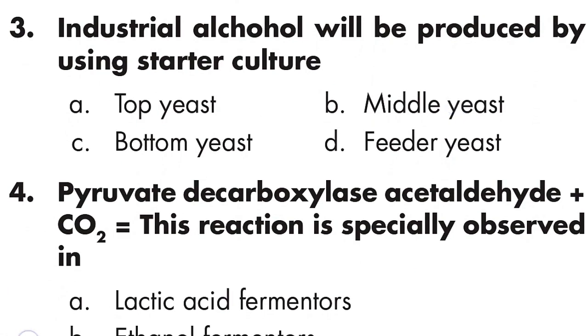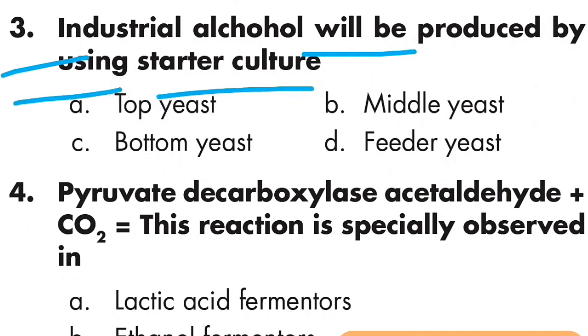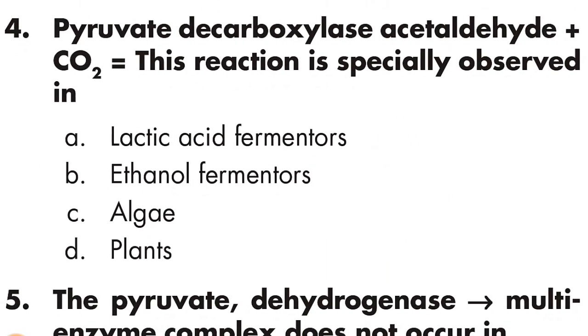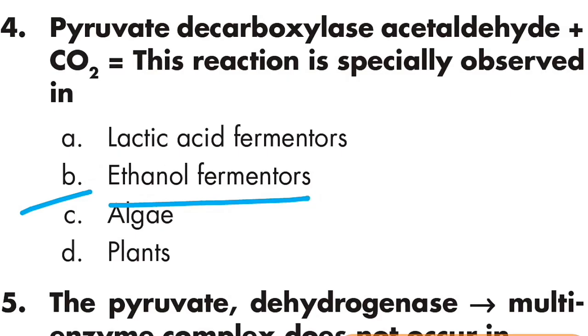Question number 3: industrial alcohol will be produced by using starter culture? Industrial alcohol will be produced by using starter culture, bottom yeast. Option C is right, bottom yeast. Question number 4: pyruvate decarboxylase, acetaldehyde plus CO2. This reaction is especially observed in ethanol fermenters.